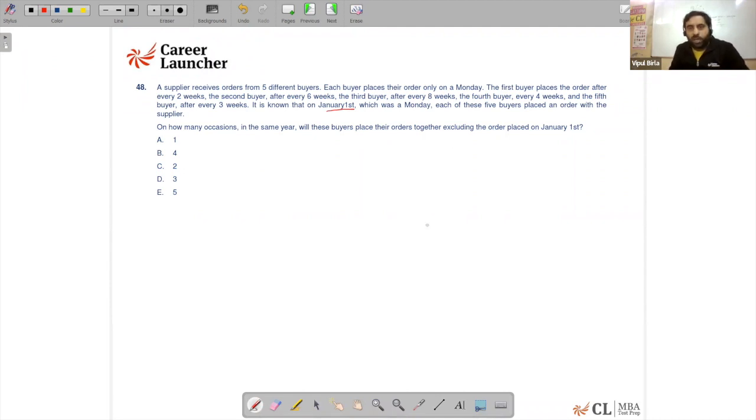So basically we need to identify how many times they'll be ordering together in the entire 1 year, right? So basically they're saying there are 5 buyers. Let's say buyer 1, buyer 2, buyer 3, buyer 4, and buyer 5.